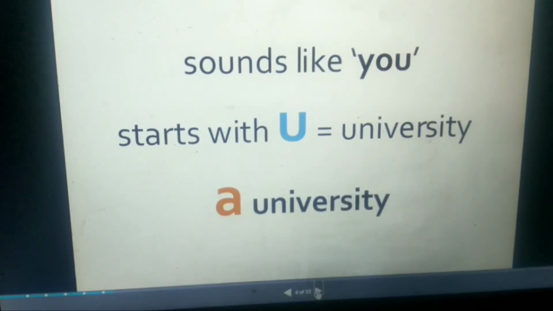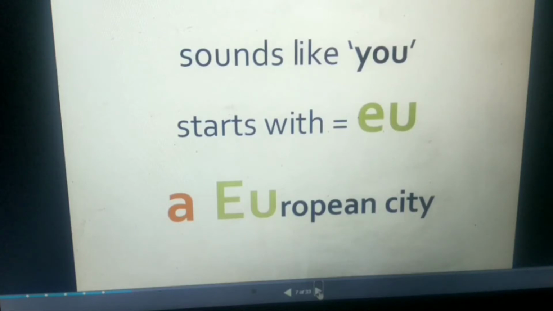U is not a consonant, but the sound is the Y sound. University. So, we use a university. This is an exception. Another example, a European city. Again, E is not a consonant, but when we pronounce it, the Y sound appears: European. So it's an exception. We say a European city.